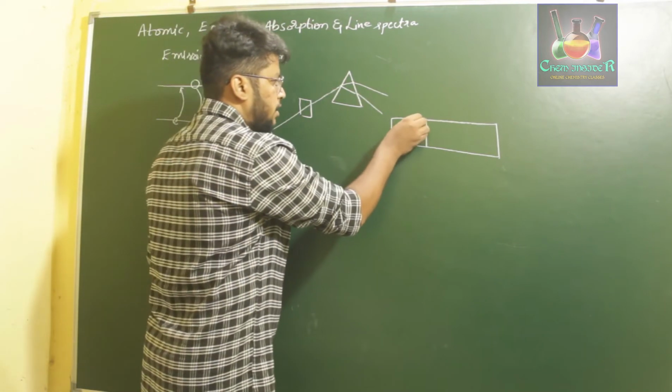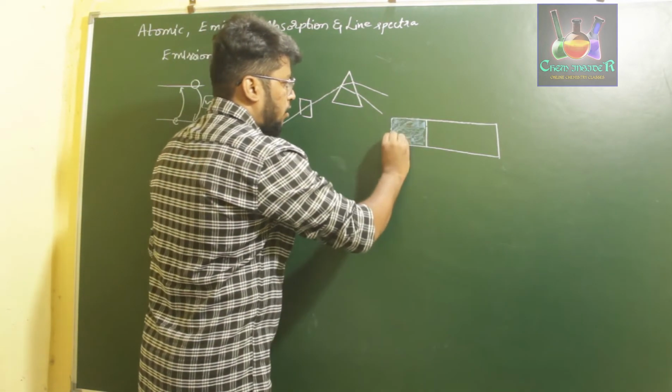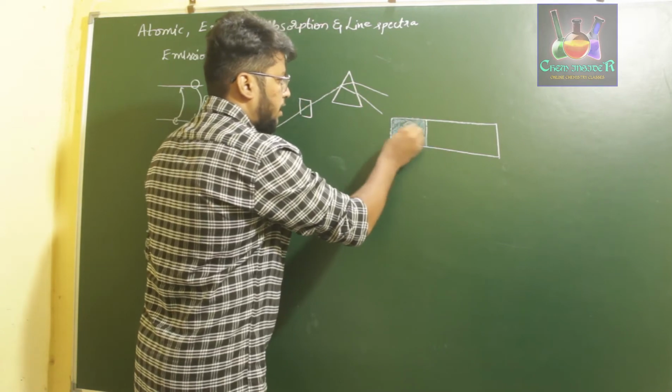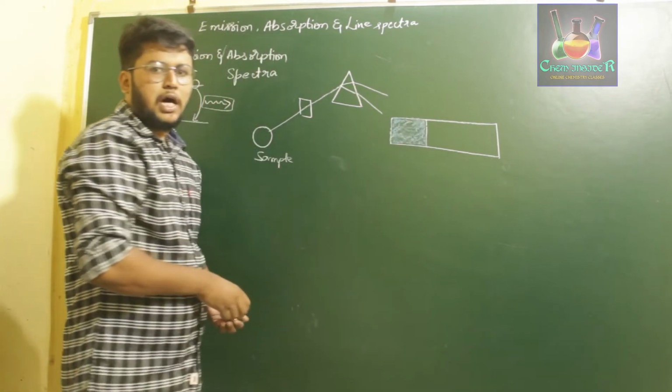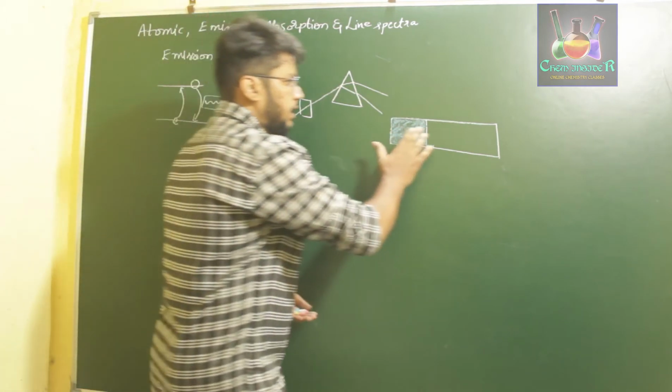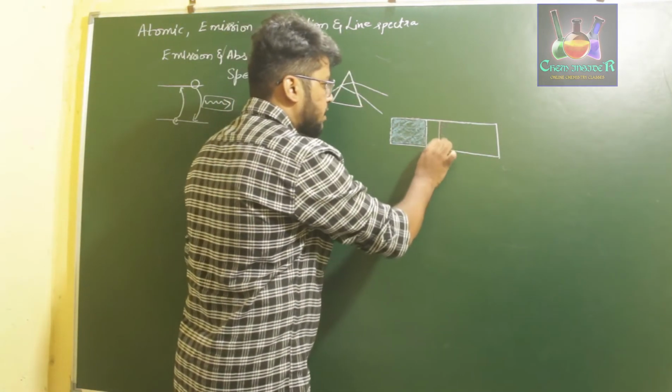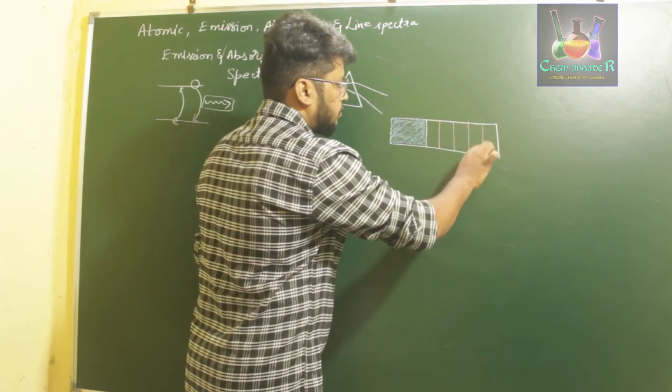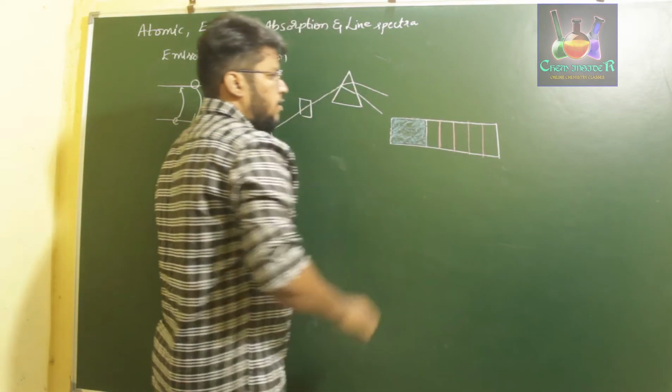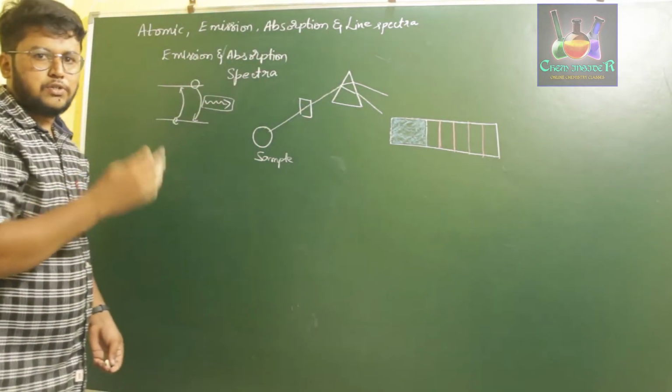One side of this will be completely blue, and all other colors which are not being emitted by the sample will be in dark shades. So this will be completely dark with fine bright lights here and there, which are because of certain deflections of colors.